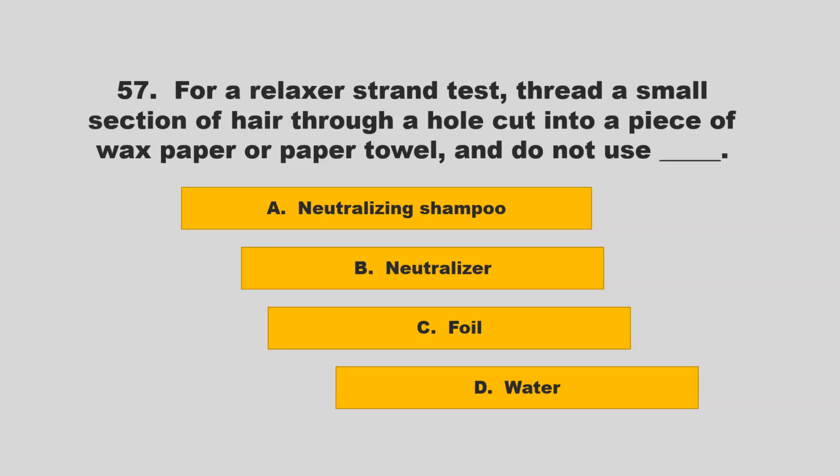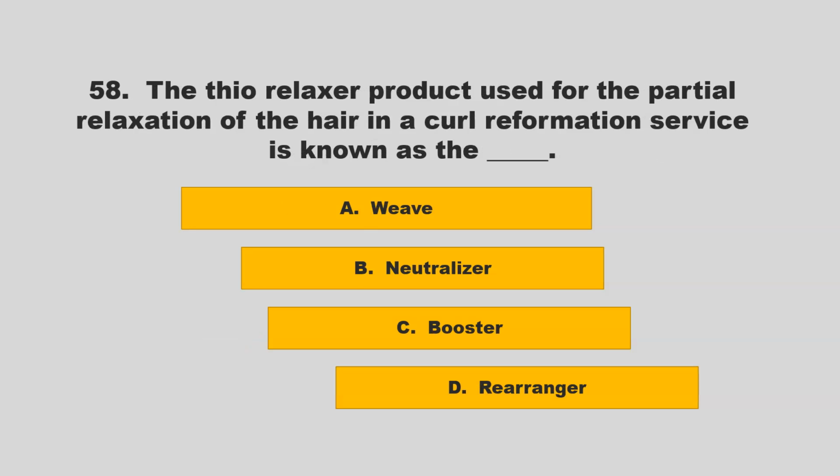For a relaxer strand test, thread a small section of hair through a hole cut into a piece of wax paper or paper towel and do not use blank. Is it neutralizing shampoo, neutralizer, foil, water? If you chose C, foil, you are correct.